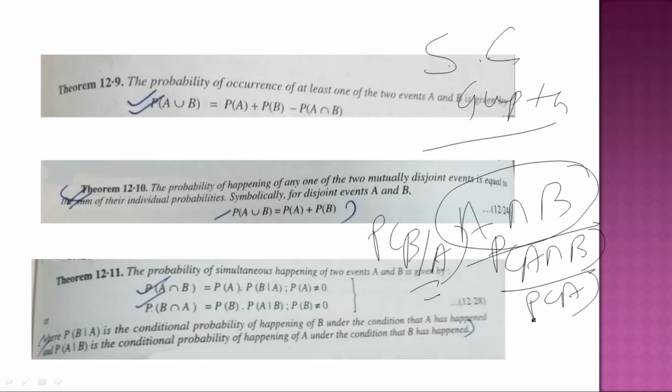So you can use these formulas to get the best out of them.